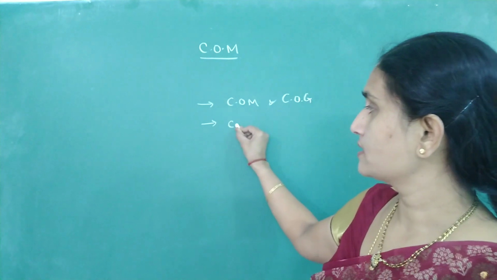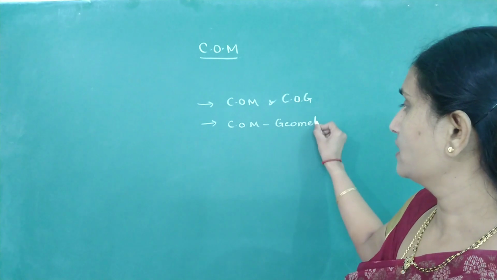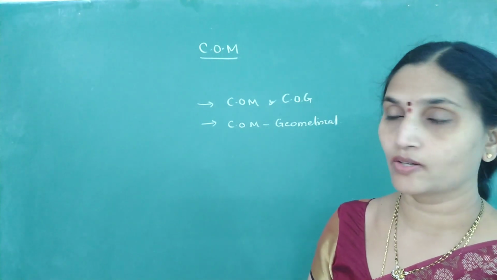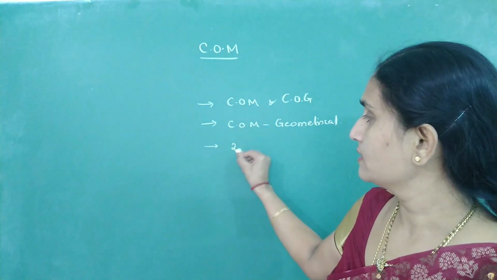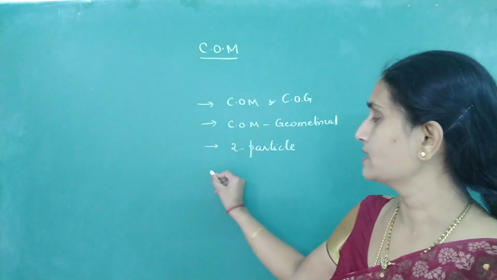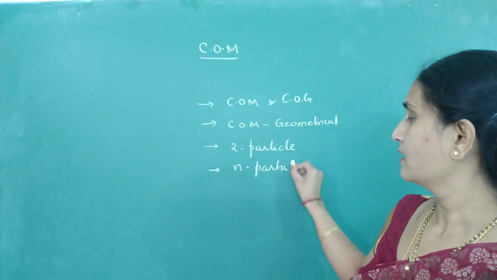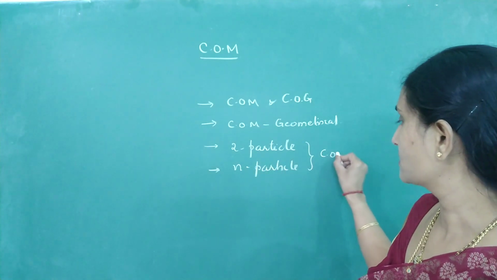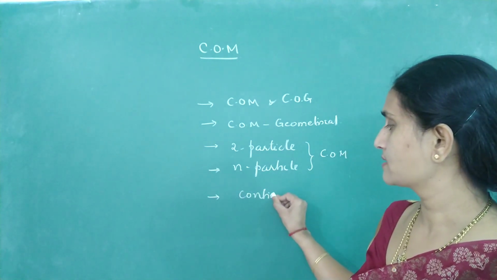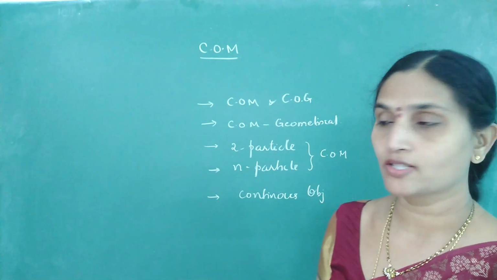Then how to locate center of mass for geometrical objects, because for geometrical objects you can remember the data of where the center of mass is located. Then for a two particle system, how to locate the center of mass. Then for an n particle system. Then how do we evaluate center of mass for continuous objects, using the formula of integration.